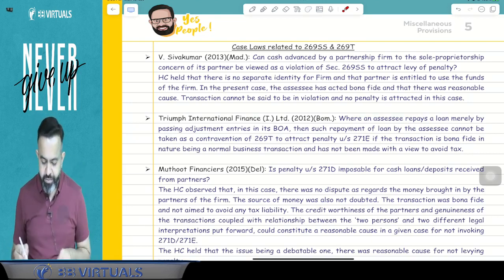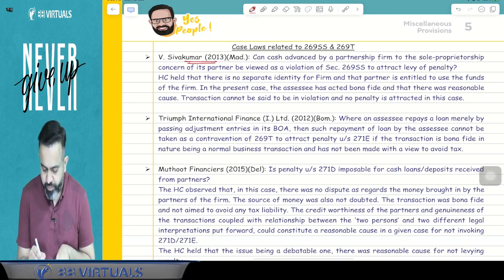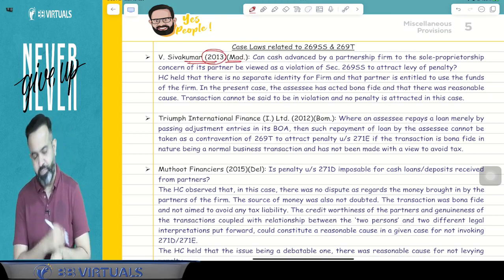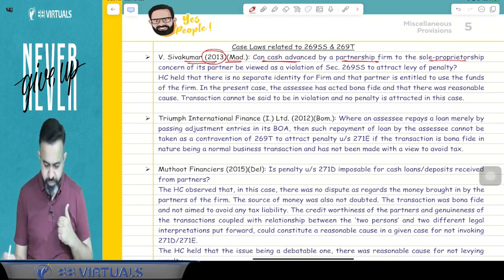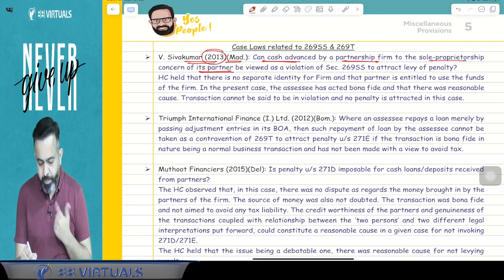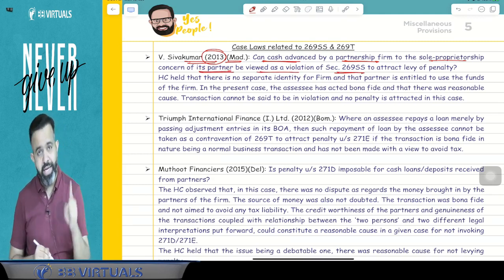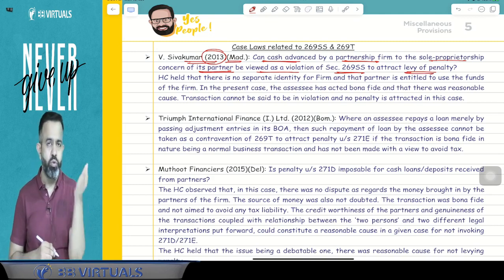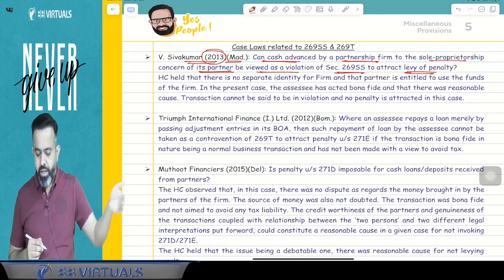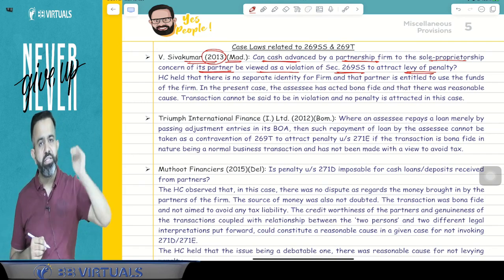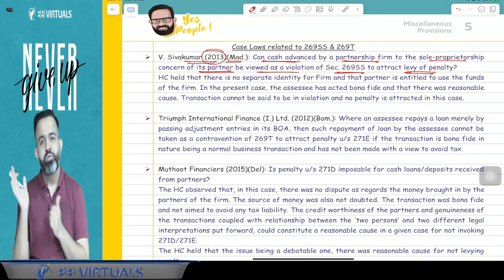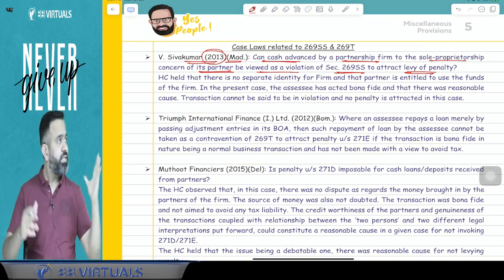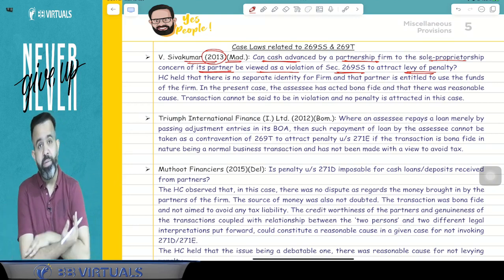So here, what happened in the first case law, that is V. Siva Kumar, Madras High Court, 2013 judgment? Can a cash advance by a partnership firm to the sole proprietorship concern of its partner be viewed as a violation of 269SS to attract the levy of penalty? Means a sole proprietor has taken some advance or loan from the partnership firm, and he is a partner in that partnership firm, but the cash loan is taken. The question is: when a partner takes a loan from the partnership firm, will this section be applicable or not?